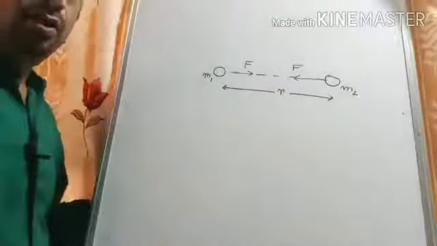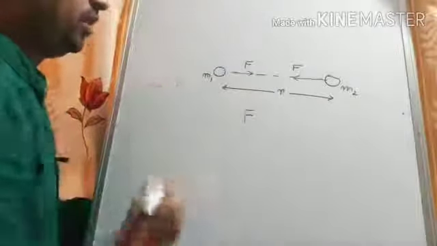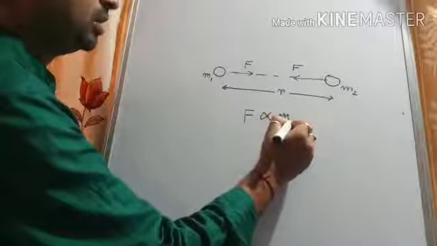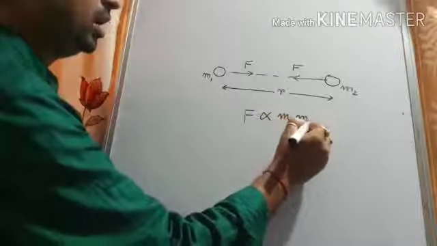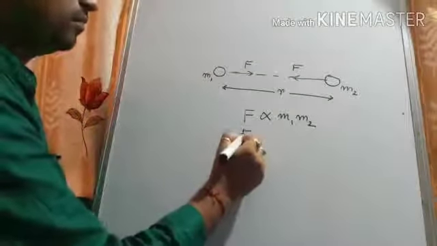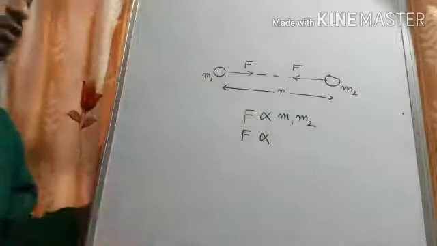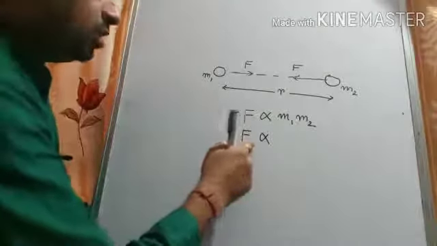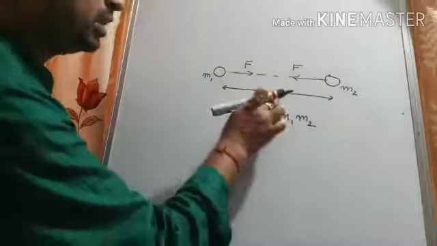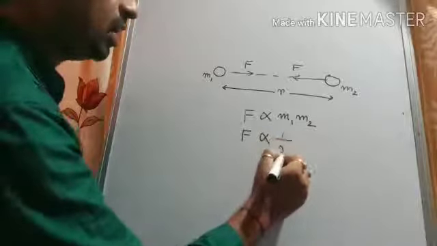So according to the law, F, that is the force of attraction, is directly proportional to the product of their masses, that is m1 into m2. Similarly, F is inversely proportional. Read the statement. Force is inversely proportional to the square of their separation. What is the separation here? It is r, so it will be 1 by r square.